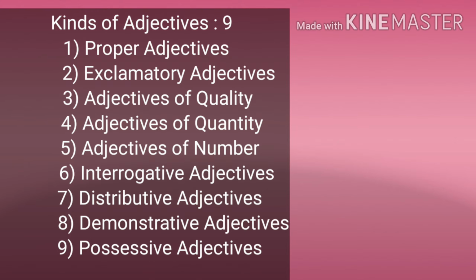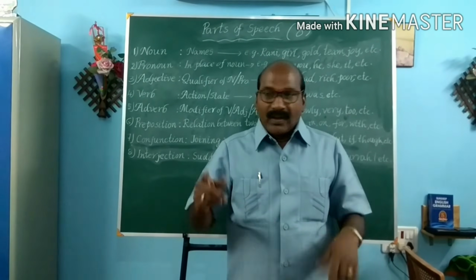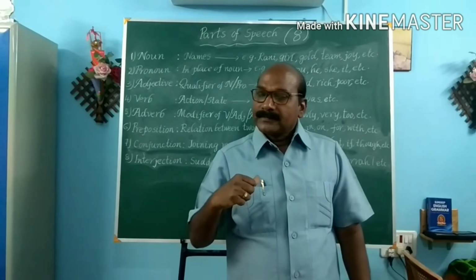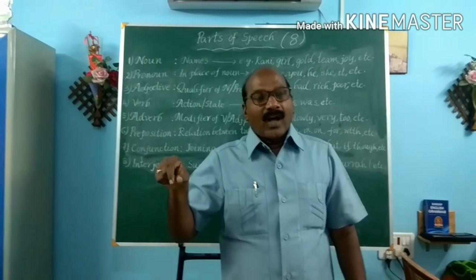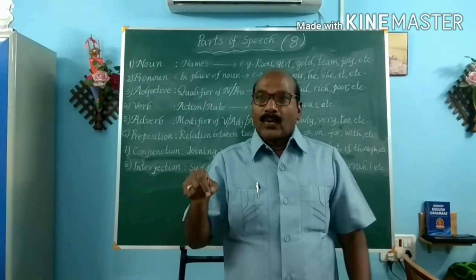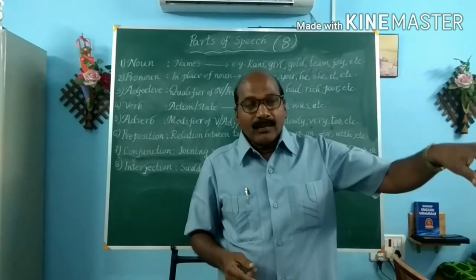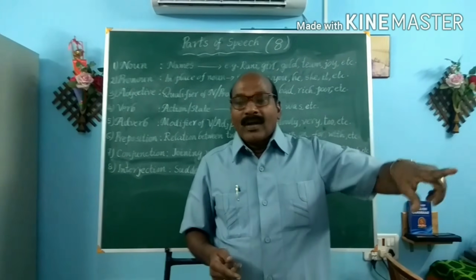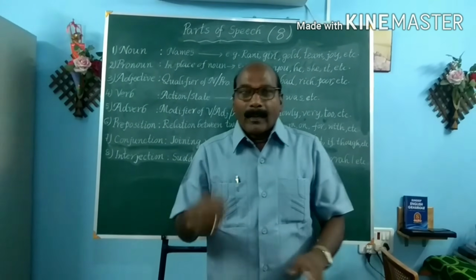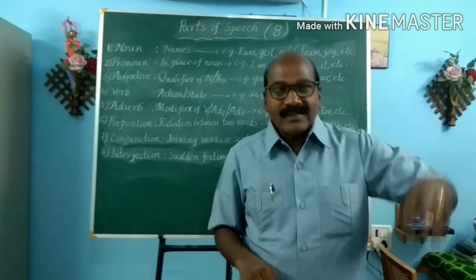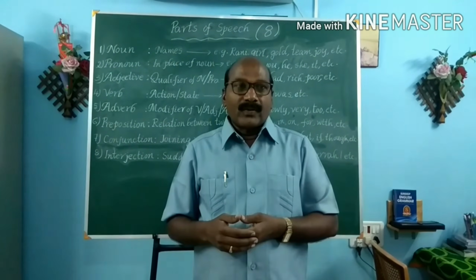See, in the case of this, there are many students and teachers who get confused. Possessive adjectives. This is my book. When I say, this is my book, book is a noun and my is an adjective, a possessive adjective. That is her book. Her book. Book is a noun and her is an adjective. So, these are the possessive adjectives: my, our, your, his, her, their, its, etc.